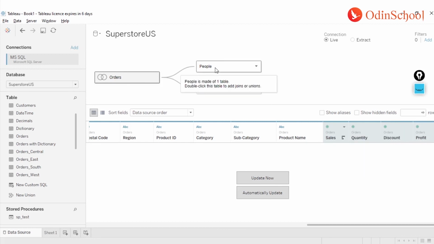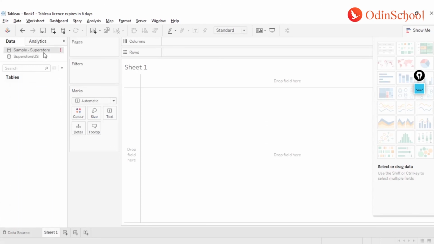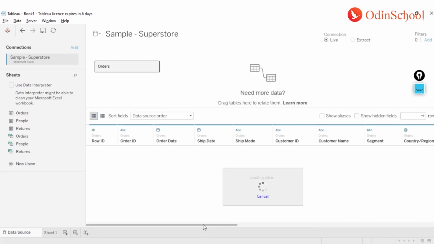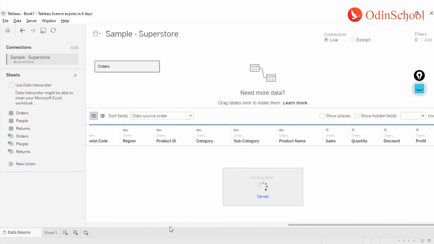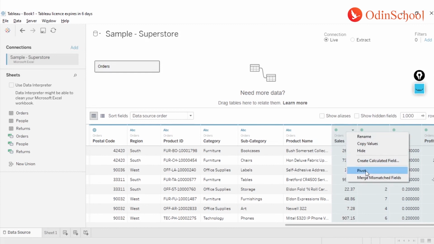I guess it's not possible because of this one, or let me use this option over here. And over here you can see the option of pivots, right?